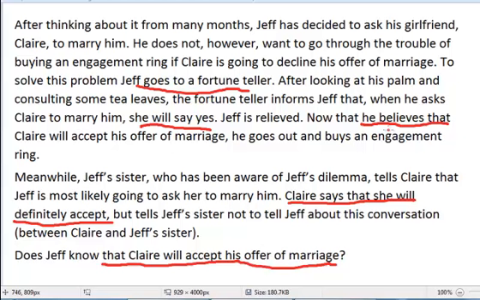So his belief was caused, in a way that makes sense, I suppose, but it was not caused by a reliable method. Fortune tellers are not a reliable source of information about how other people will act. So consequently, the third condition, the justification condition, has not been met in this case.